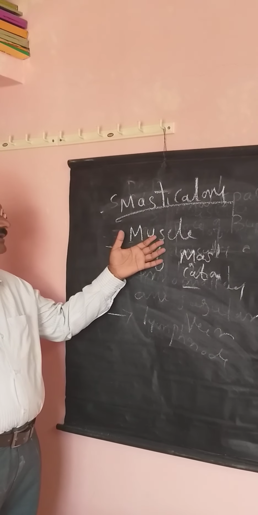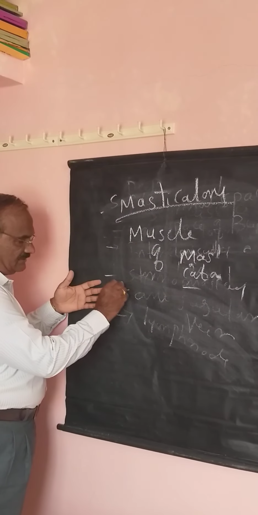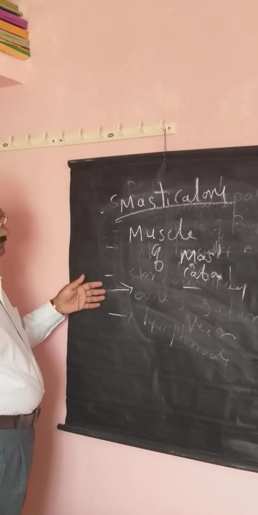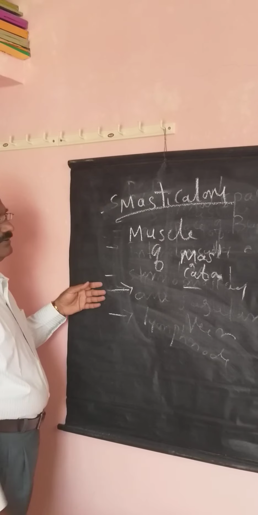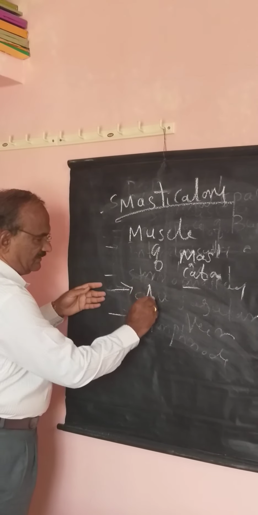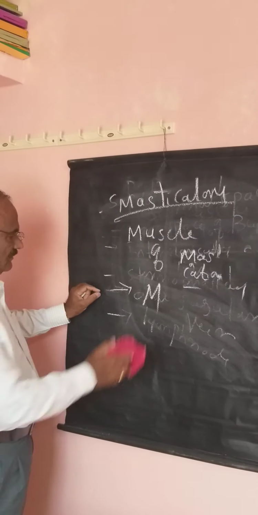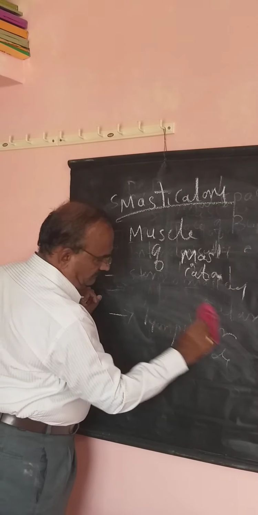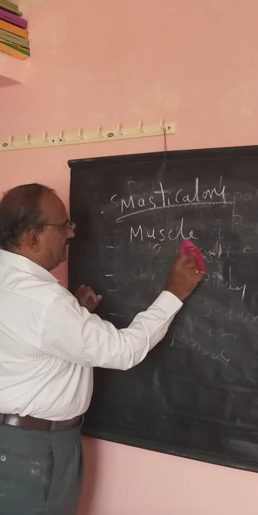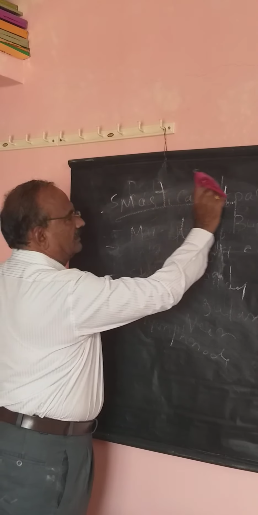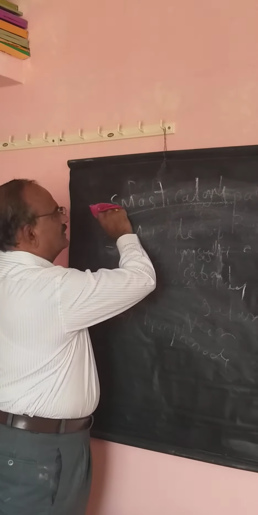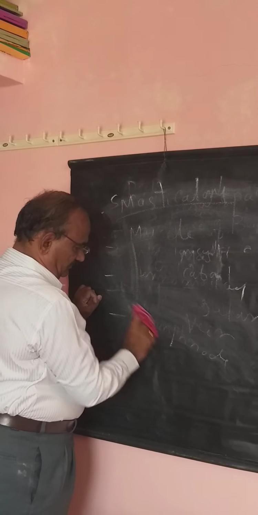These muscles are lying here. Apart from these muscles, there is the maxillary artery and the mandibular nerve, lying in the masticator space.